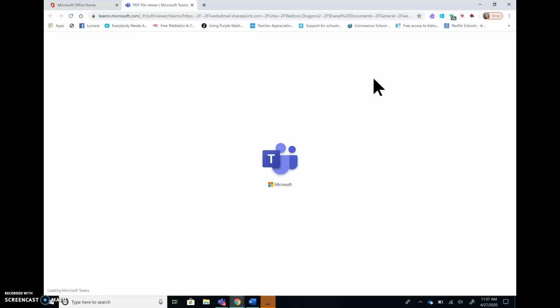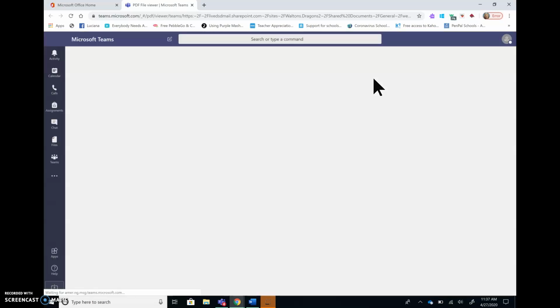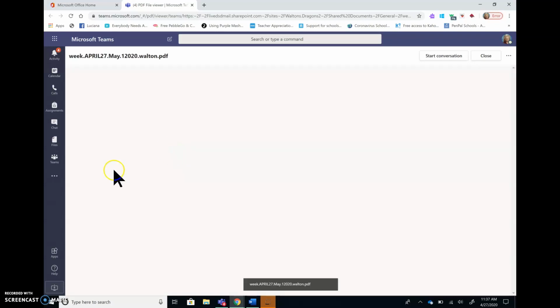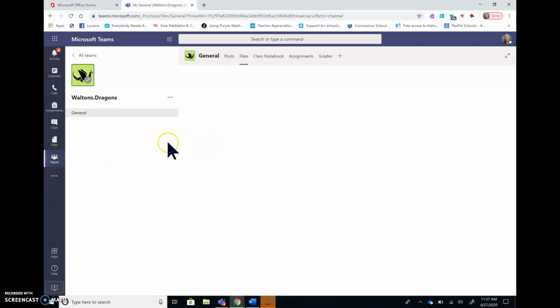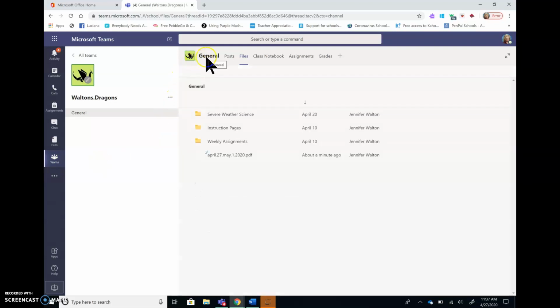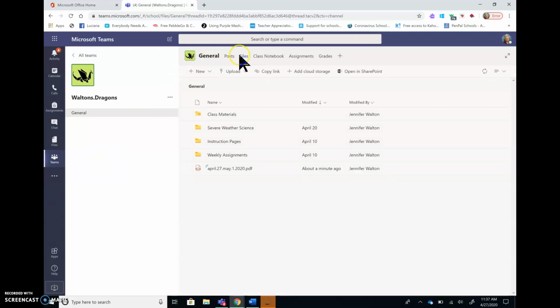What I'm looking for today is the learning plan for the week. And I can find it in General, and then this tab here, which is Files. And here I can open.